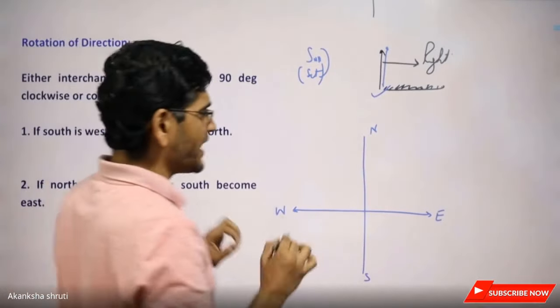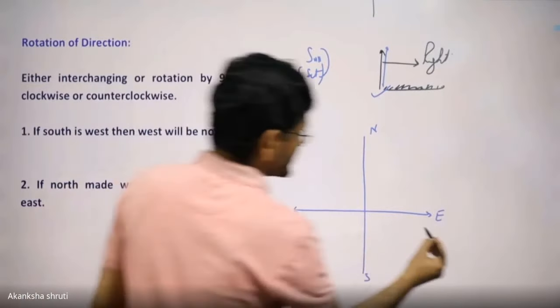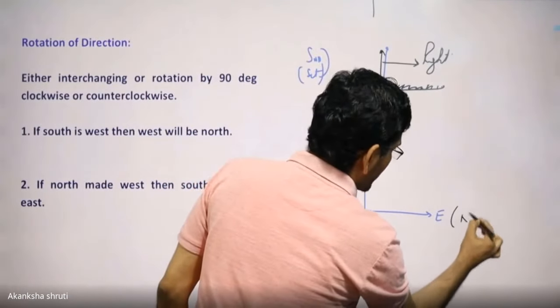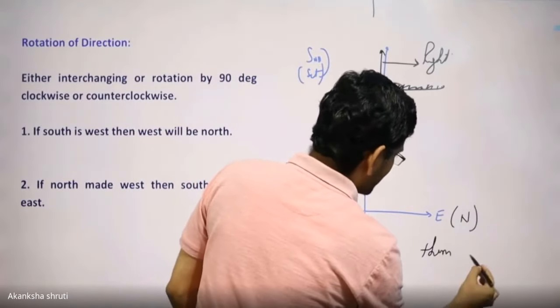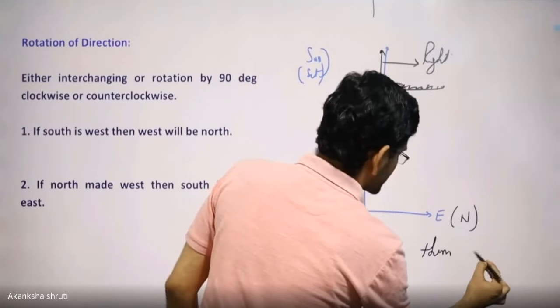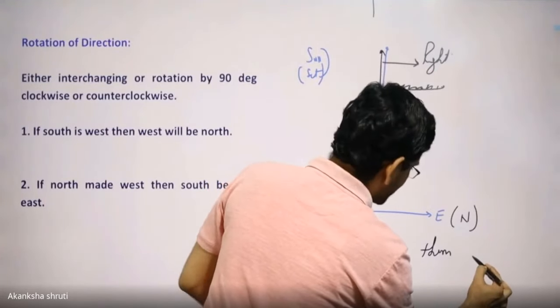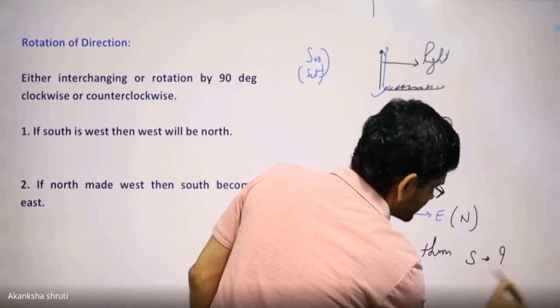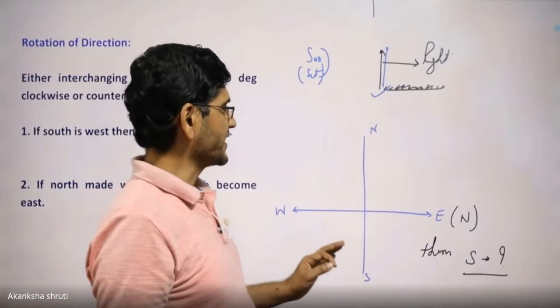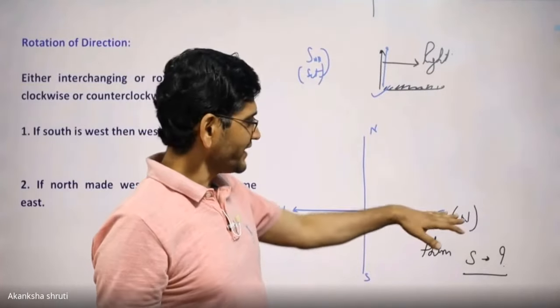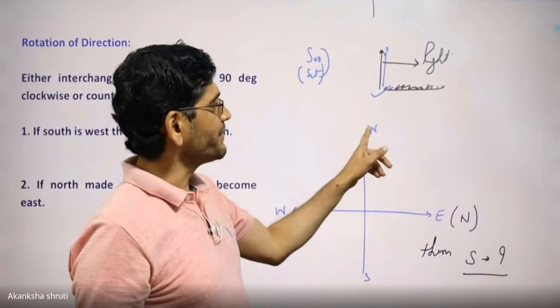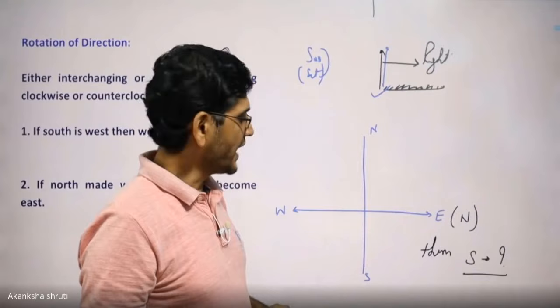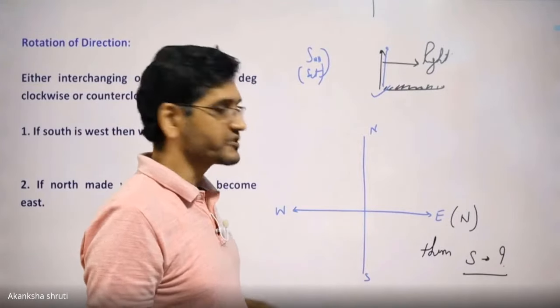It may be asked that if east is made as north, then what will be the west, or what will be the south? What will be the new direction for south? Means the question is like this. If east is named as north, then what will be the name for south?